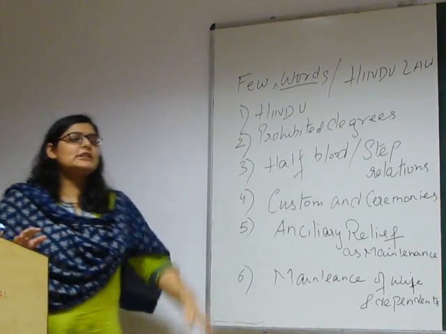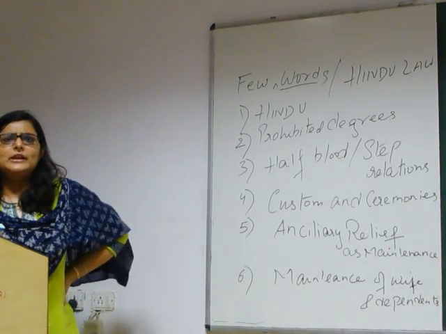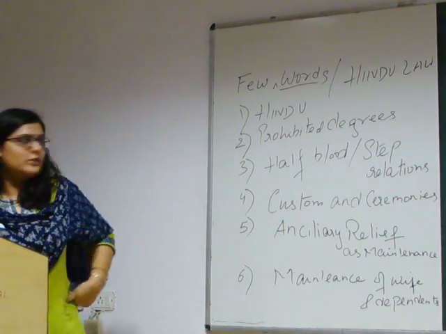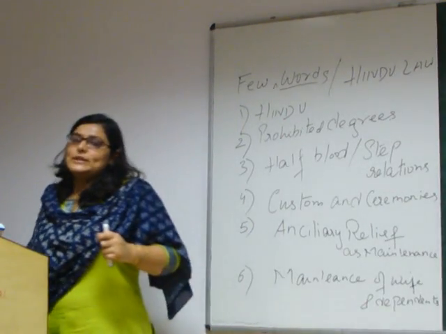Okay, half-blood and stepbrother. Simple example, let's take it.